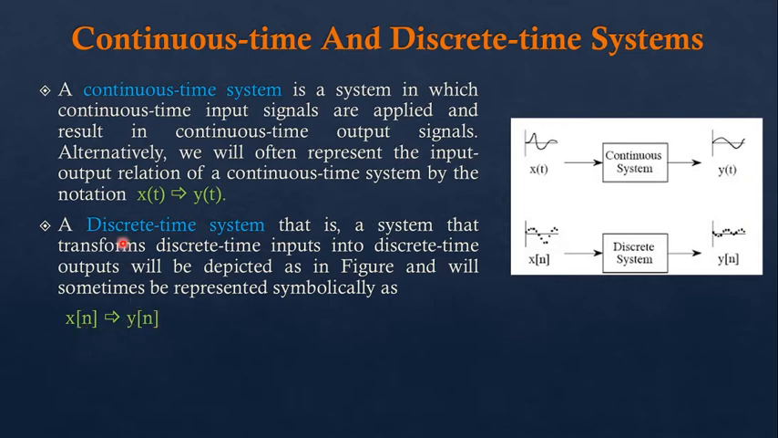Whenever we are using a discrete signal, at that time we write square brackets with n, and whenever we are writing a continuous time signal, at that time we write parentheses with t.